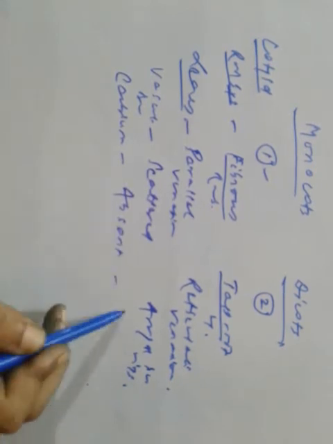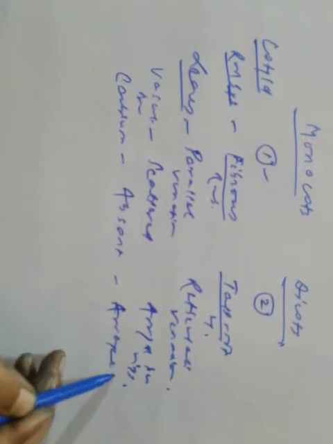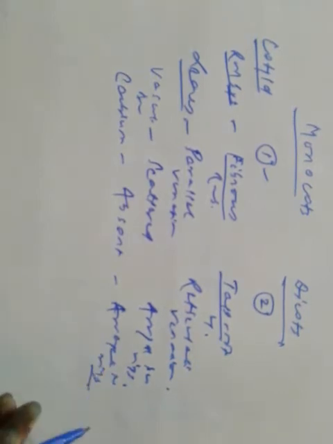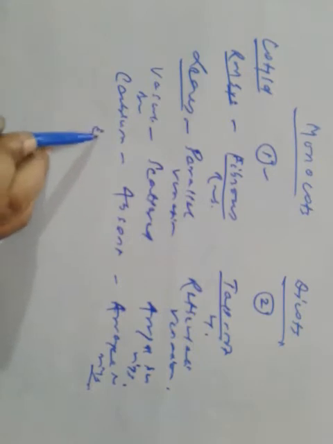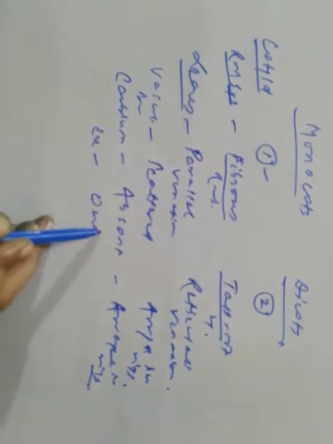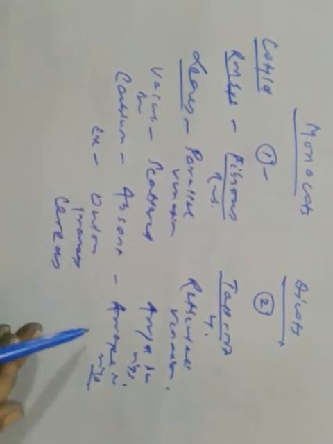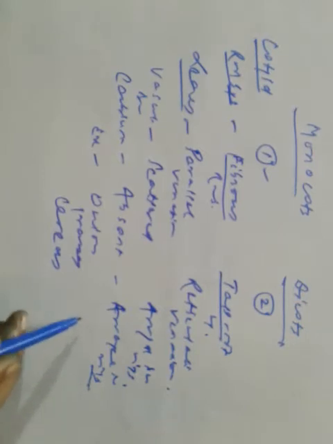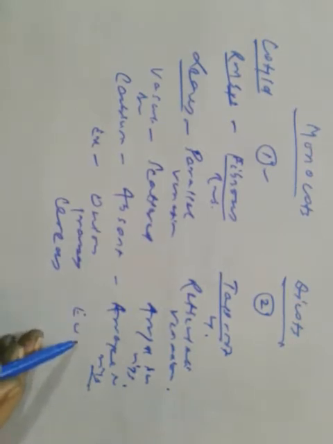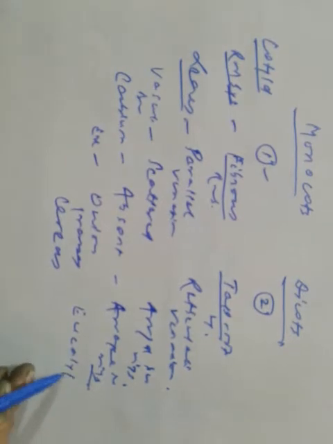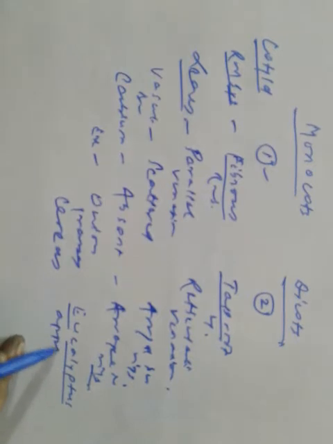Here cambium is arranged in rings. Examples of monocot are onion, grasses, cereals, and examples of dicots are eucalyptus, apple, mustard, rose, etc. So what are the main characteristics of both of them, or what is the difference between